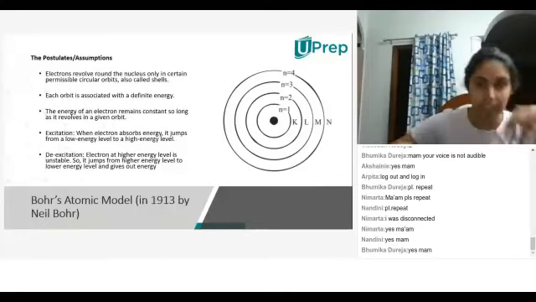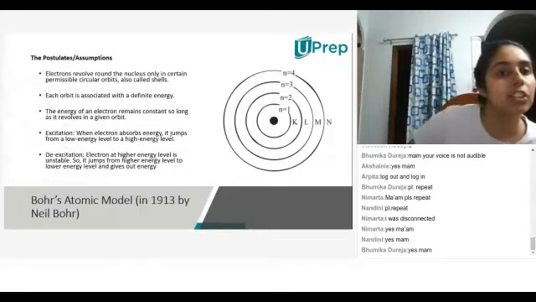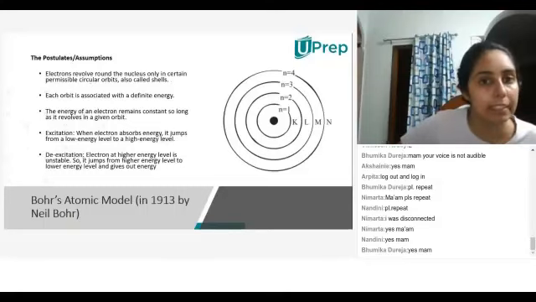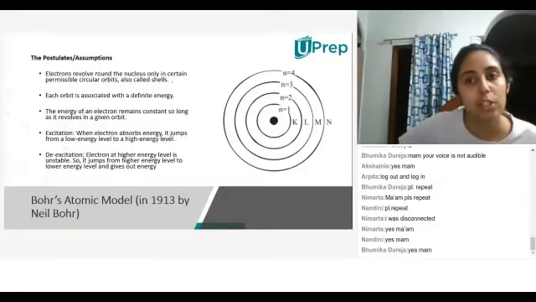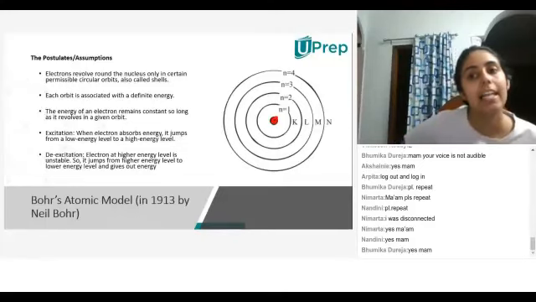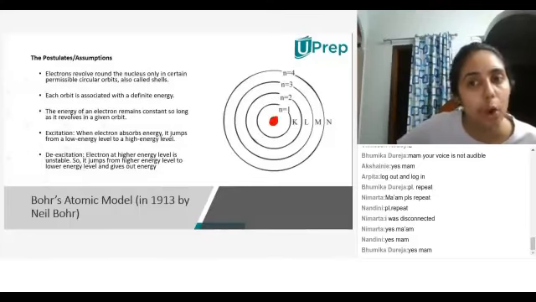So Bohr said electrons revolve around the nucleus only in certain permissible circular orbits, also called shells. So this is my nucleus right over here. Around the nucleus, electrons revolve, okay? And electrons revolve in particular orbits.